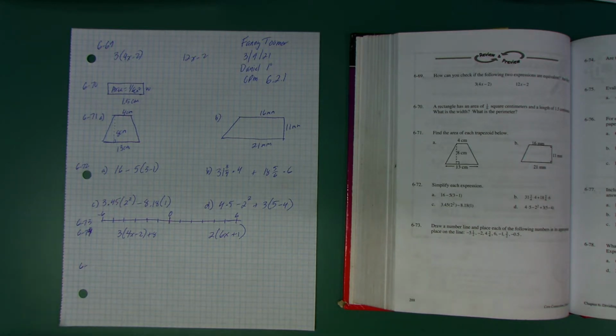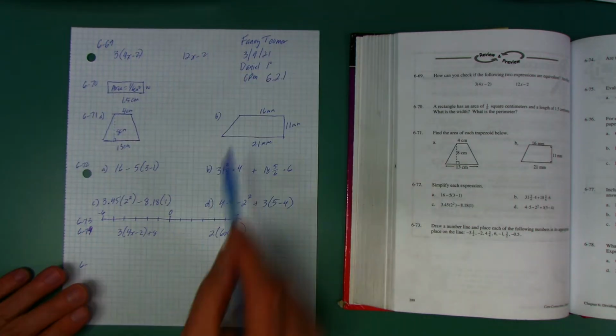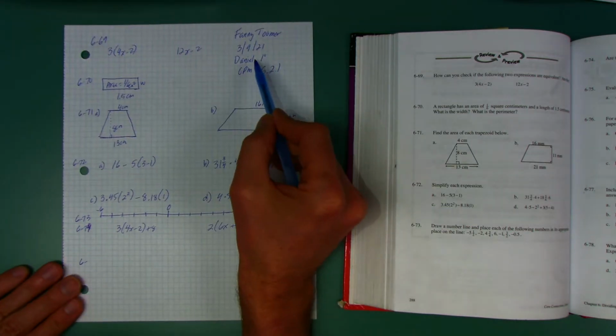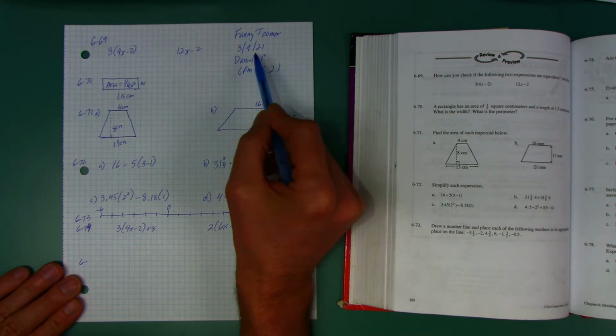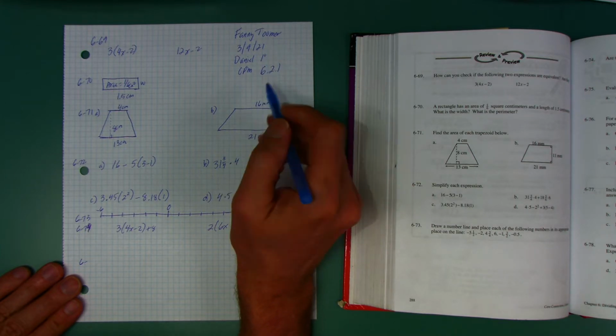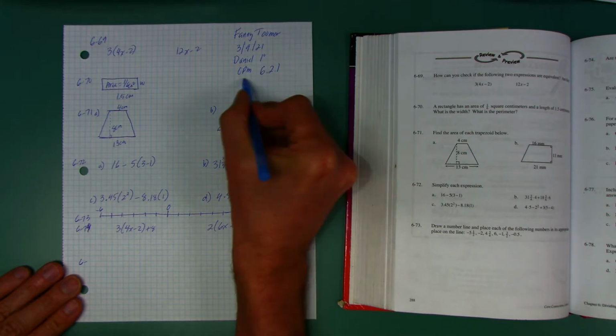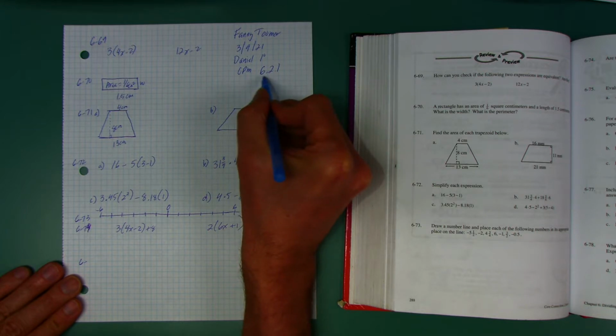Anyway, don't forget the easiest 3 points: your first and last name, the date, your teacher's name, and the period. Your teacher teaches more than one period of math. And fourth quarter, you have to have what we're doing here, right?